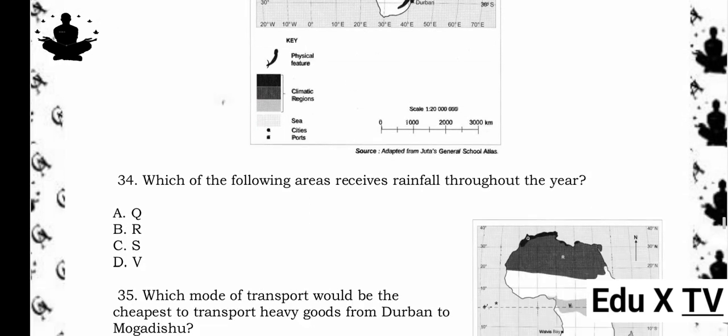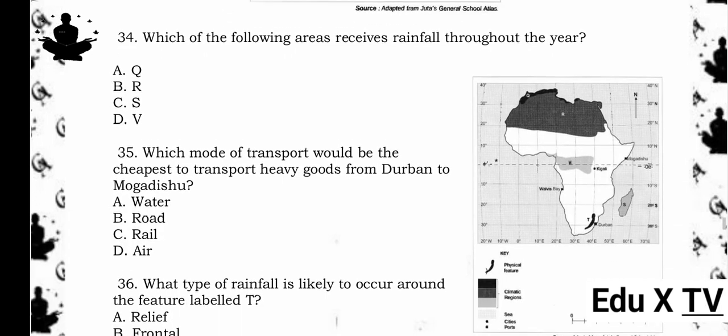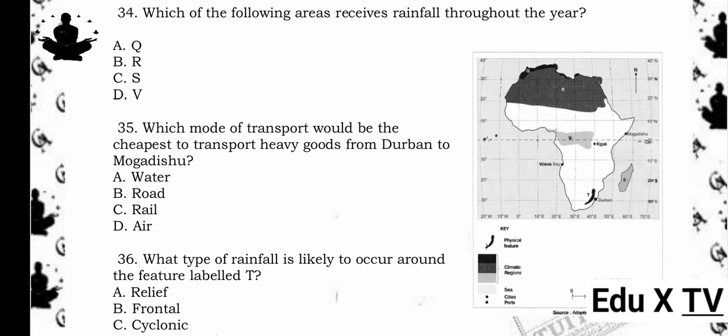34. Which of the following areas receives rainfall throughout the year? A. Q. B. R. C. S. D. B. The answer is C. S. Reason being, Area S on the map corresponds to the equatorial climatic region, which is known for receiving rainfall throughout the year due to its location near the equator.